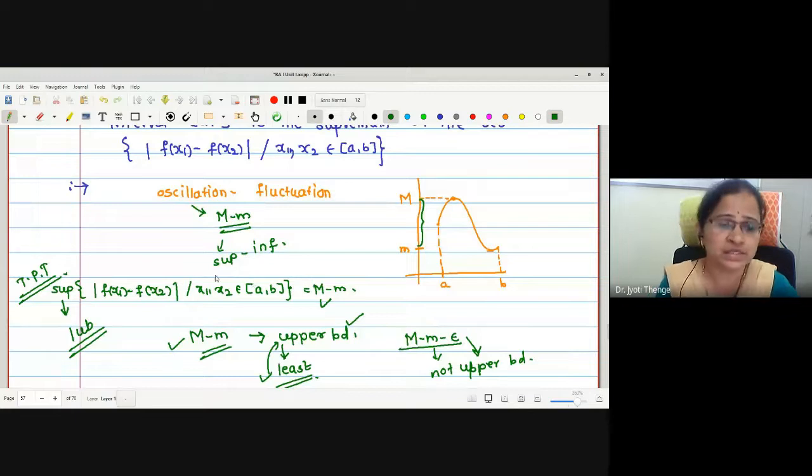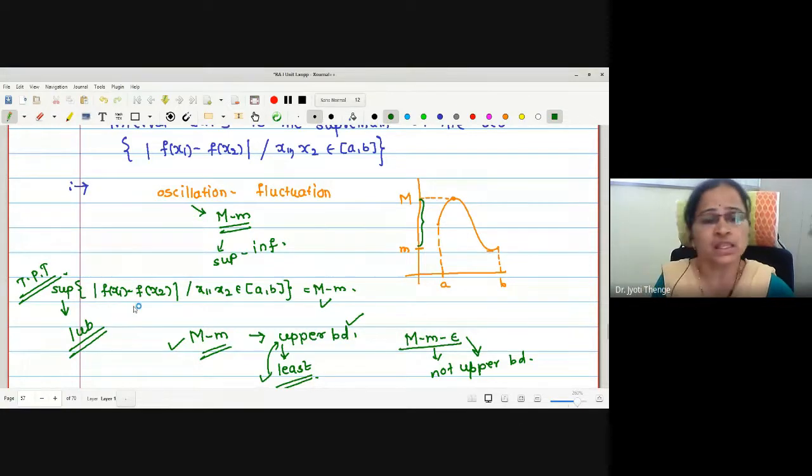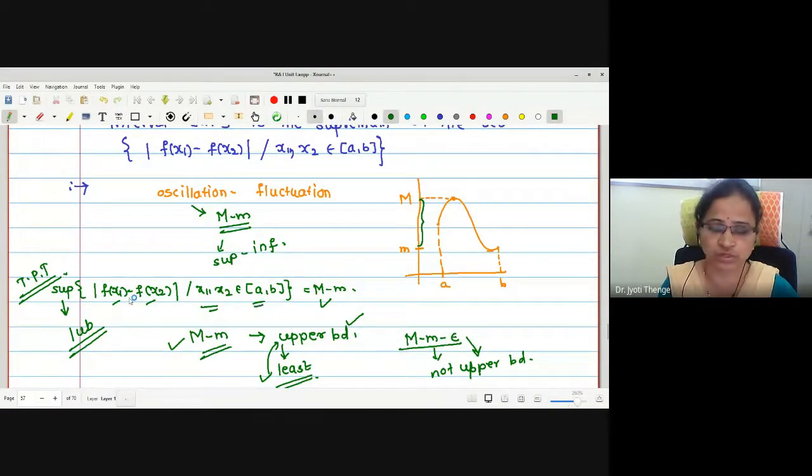Okay, let us come to this set. What kind of element is defined in the set? This is nothing but the difference between two function values, for any two elements x1, x2 in the closed interval. Why is the modulus taken? Because sometimes, suppose somewhere here is my x1 and let x2 be here. Then f(x2) is bigger than f(x1), right?